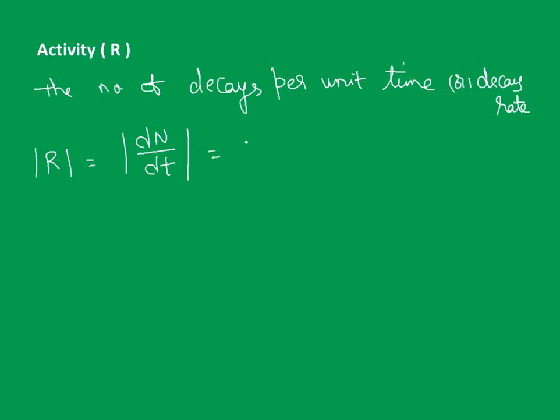So now I can write it as d by dt of n naught e power minus lambda t, isn't it? Now can I write it as R equal to lambda n? Can I write that, isn't it? Anyway, we are speaking about magnitude, so that's why I have removed the sign. So lambda, and again n is nothing but n naught e power minus lambda t, right?